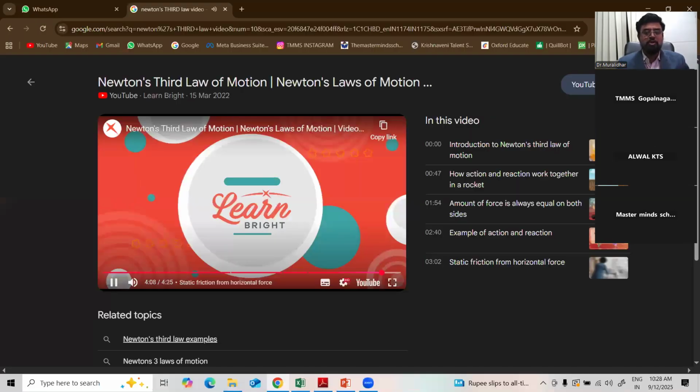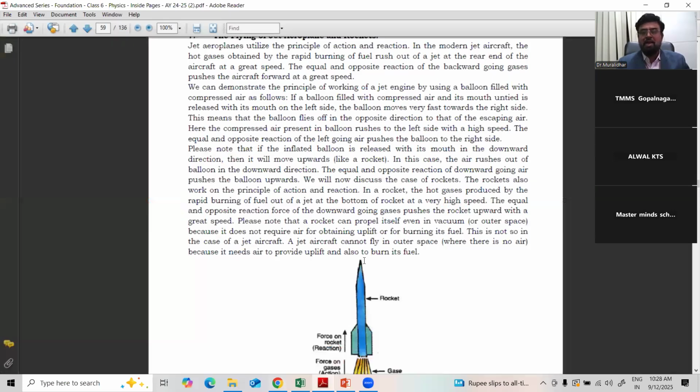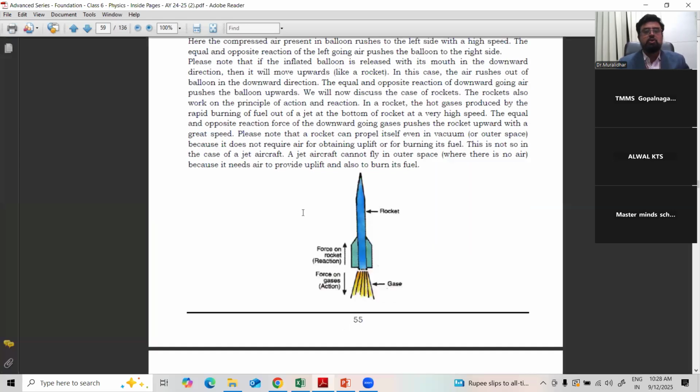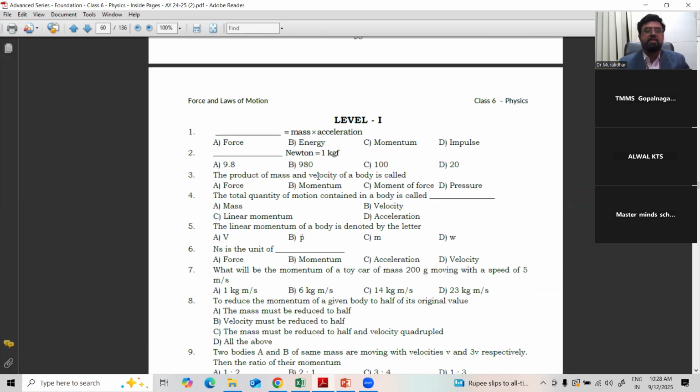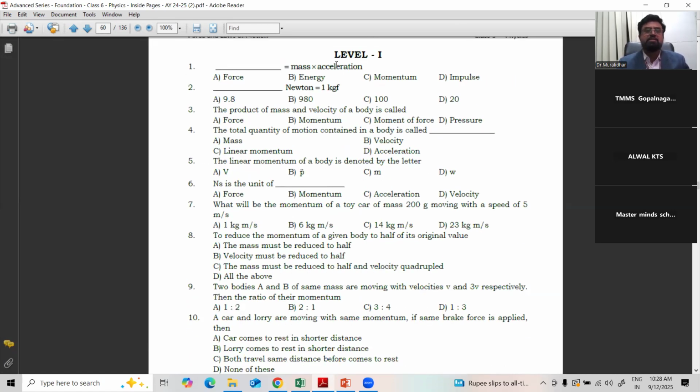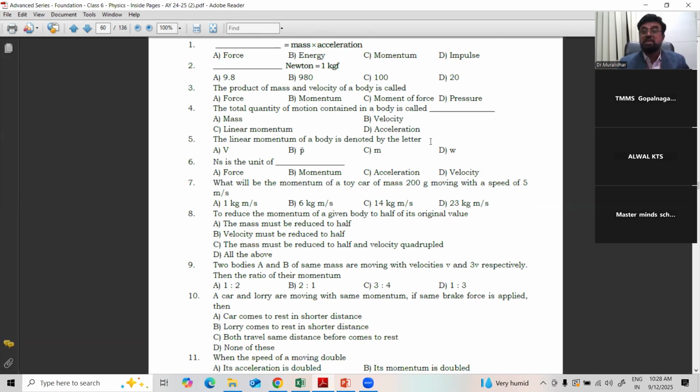So, hope you understood what exactly the action and reaction is, that is Newton's third law of motion. Right? This you can read and complete easily. Force is equal to mass into acceleration. The unit of force is Newton, which is equal to 1 kg of 9.8. The product of mass and velocity of the body is called momentum.